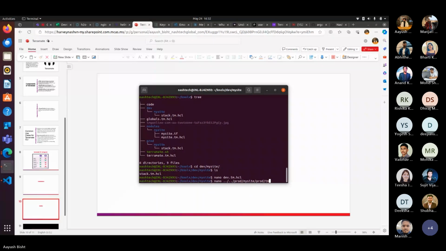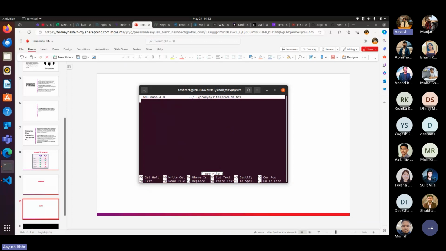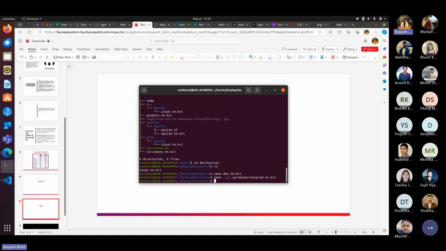Prod.tm.hcl. So globals, env would be prod. So we made the changes for both environments. With this change, any stack we put under the prod directory will now inherit global.env is equal to prod, and the same for the dev environment.